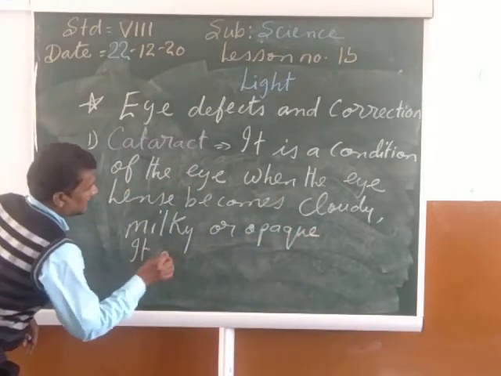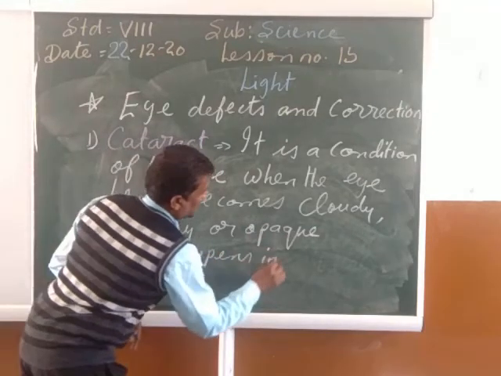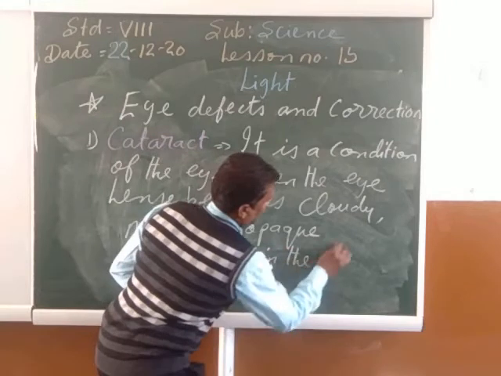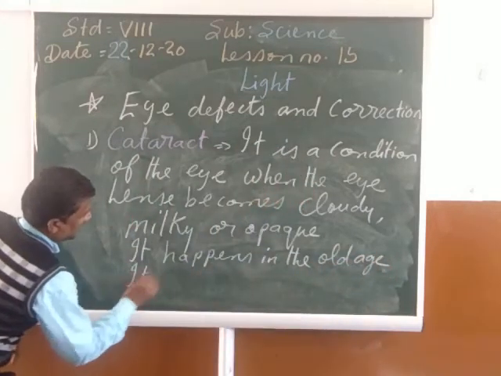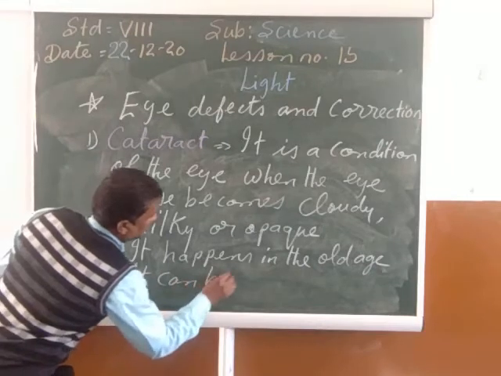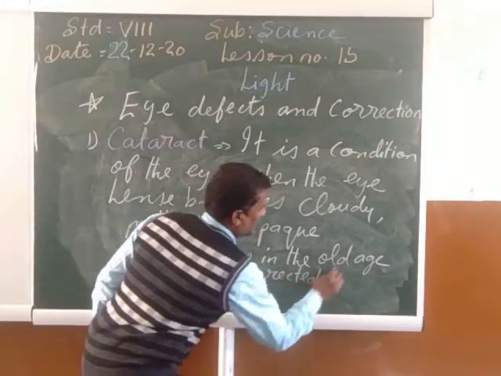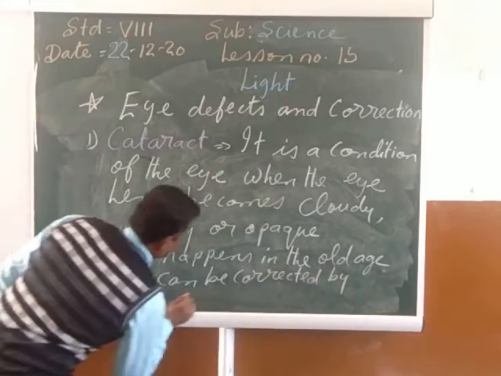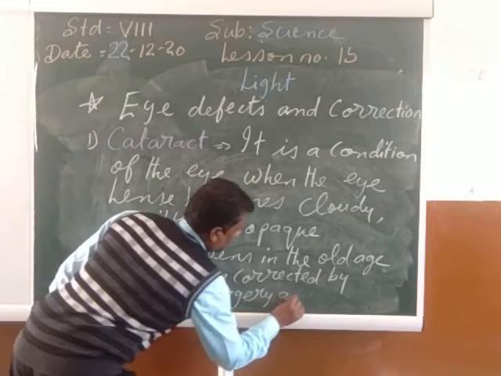It happens in the old age. It can be corrected by surgery and treatment.